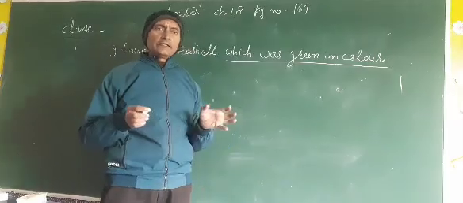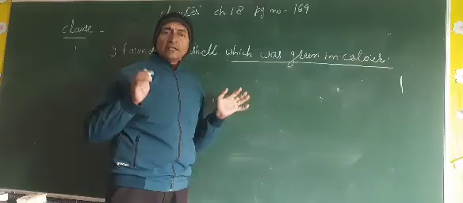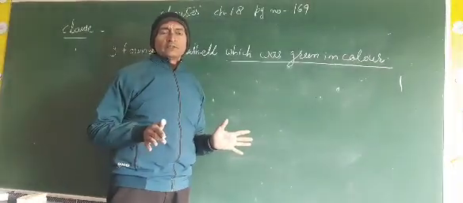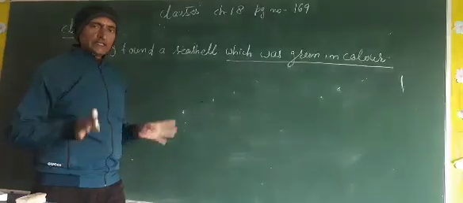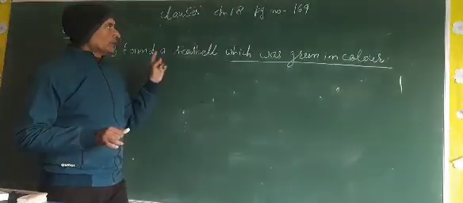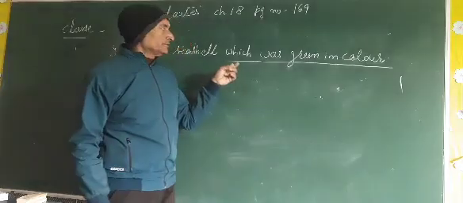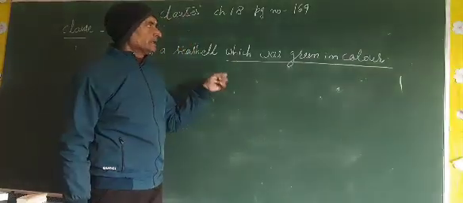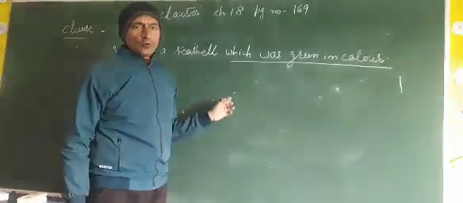If a clause can stand alone on its own, it must be called a sentence. Okay, so "which was green in color" is a clause because it has a subject and predicate of its own.